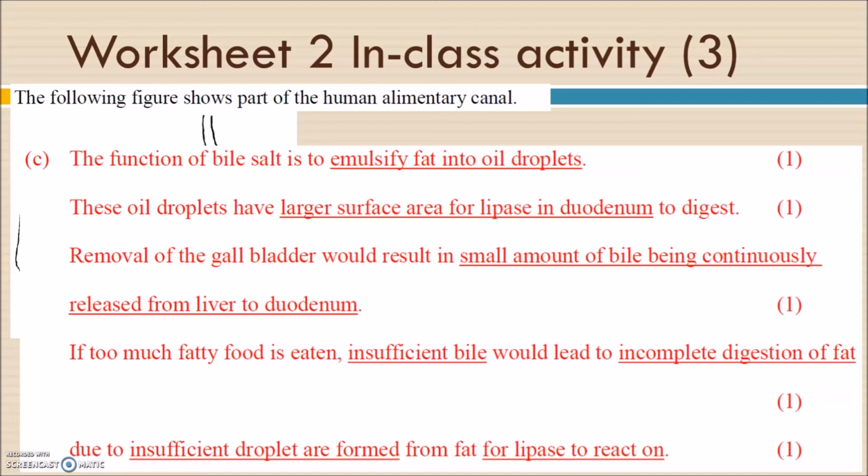And after the incomplete digestion of the fat, as I mentioned in the previous video, we cannot absorb the fat at all, and that will be the result. We will egest oily feces, feces containing too much fat. So that's the daily life example we need to know.